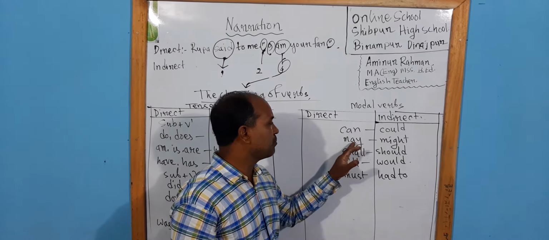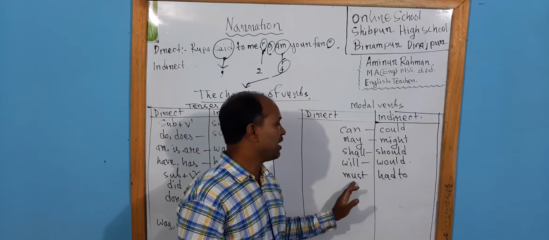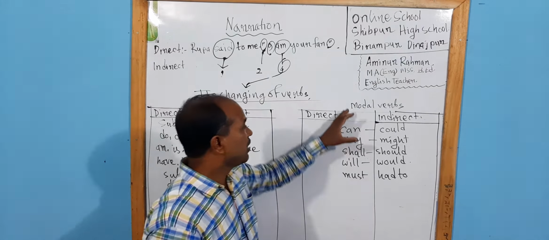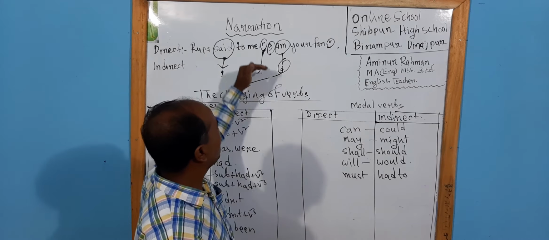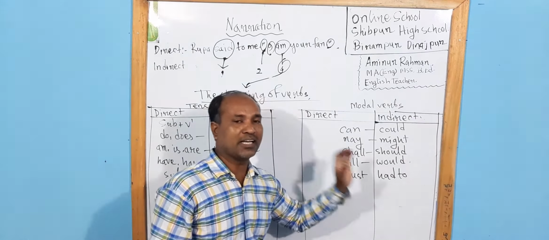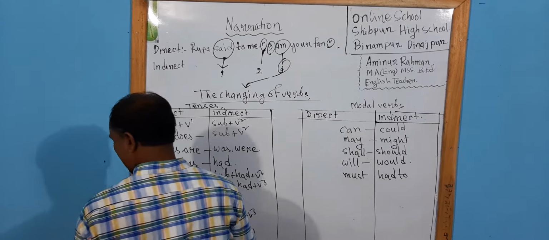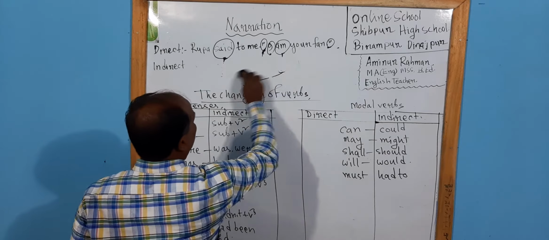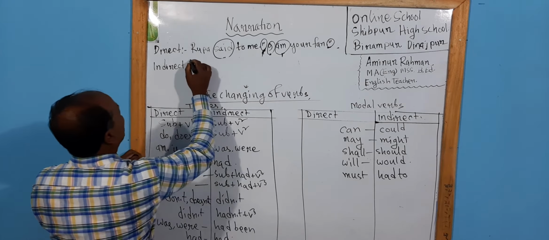If we get may, that will be might; shall, should; will, would; must, had to. So whatever we get in direct narration, there will be that side in indirect. This is the short discussion. And now if we just change this form, we will get automatically this side.